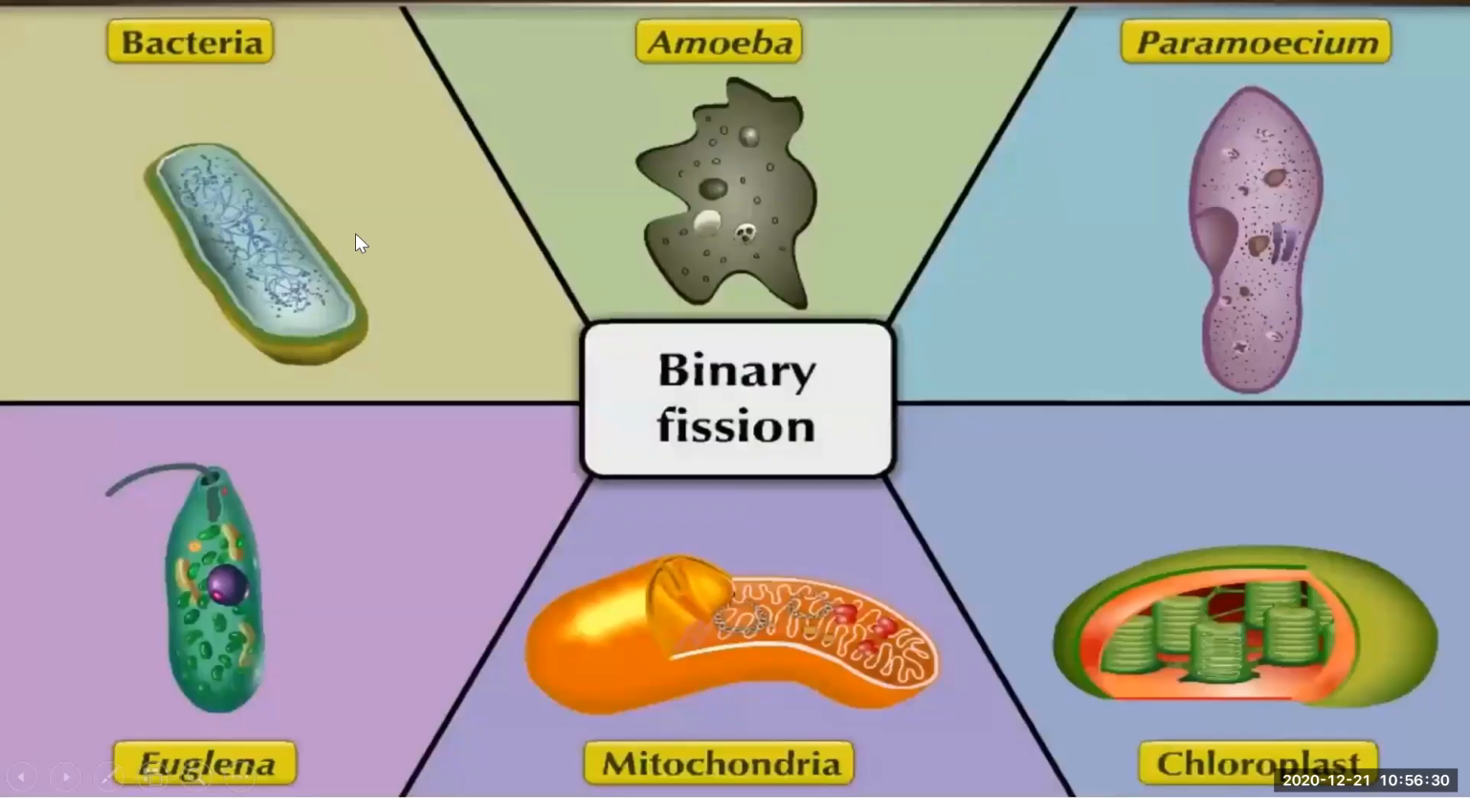So here are some examples: bacteria, amoeba, paramecium, euglena, mitochondria, which is present inside the animal cell, and chloroplast, which are present in the plant cell. They all perform this binary fission. Okay, they reproduce by binary fission. Bi means two, binary means two. One animal is getting divided into two animals.